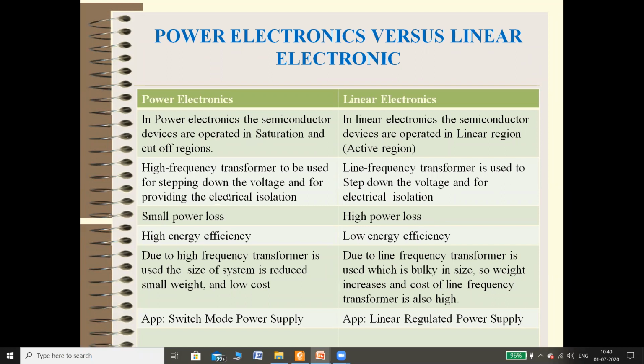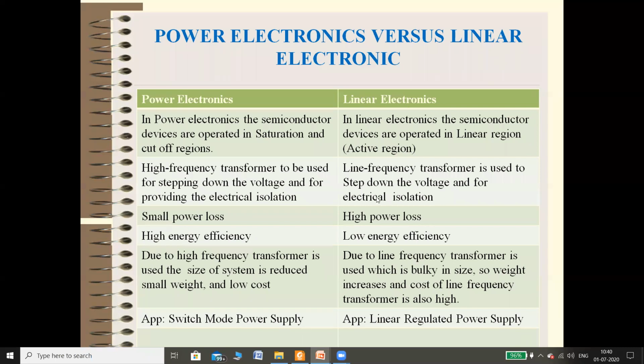So in power electronics, the devices are on for a short time, then off, again on, off, and so on. So devices are not continuously on, so the power loss is very small and it gives a very high efficiency. This is another difference between these two. One more difference, high frequency transformers.